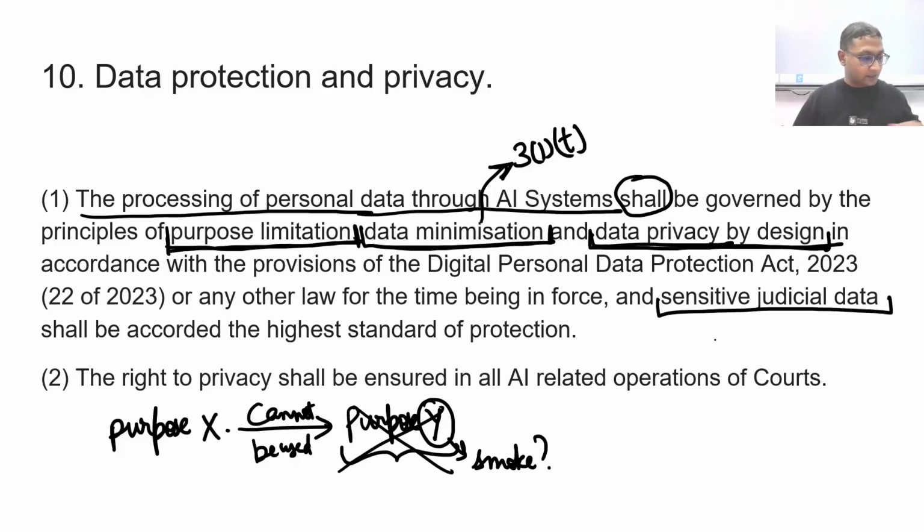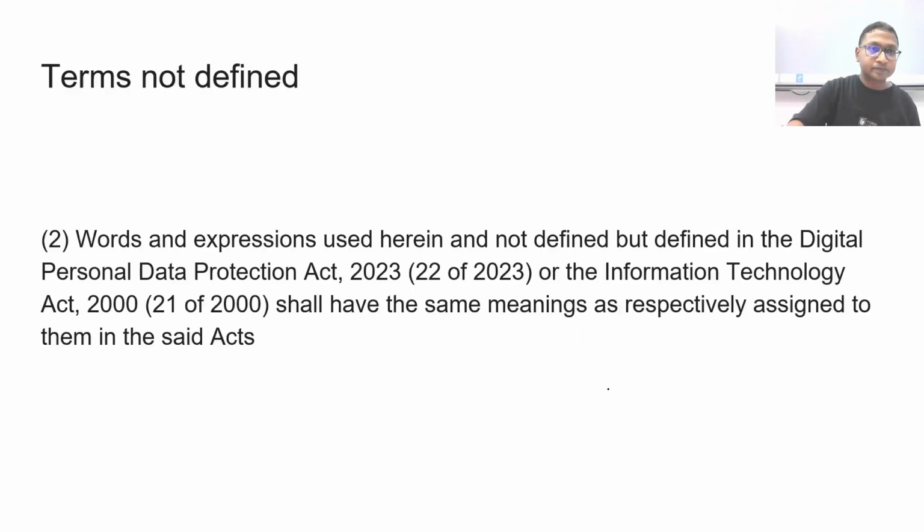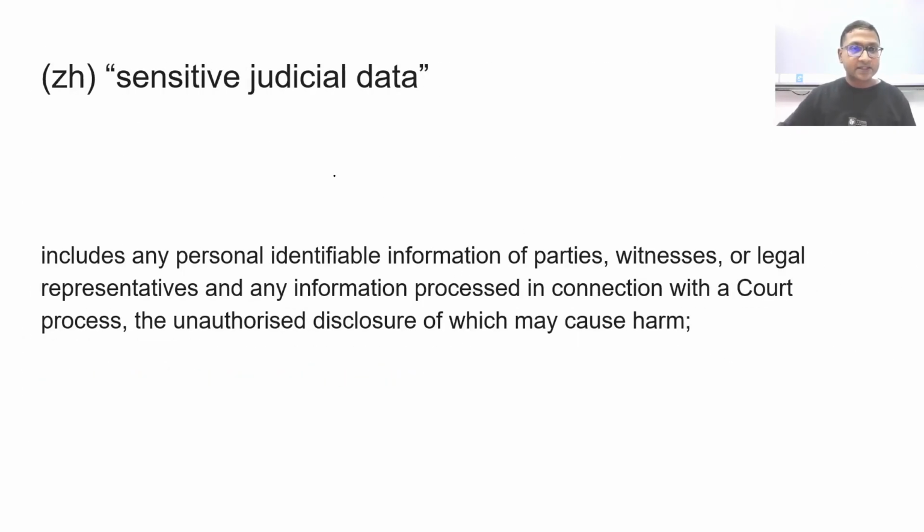And sensitive judicial data is something we have already talked about in 3.1ZH. This was the definition of sensitive judicial data, where we said that sensitive judicial data includes personally identifiable information of parties, witnesses, or legal representatives, and any information processed in connection with a court process, the unauthorized disclosure of which may cause harm.